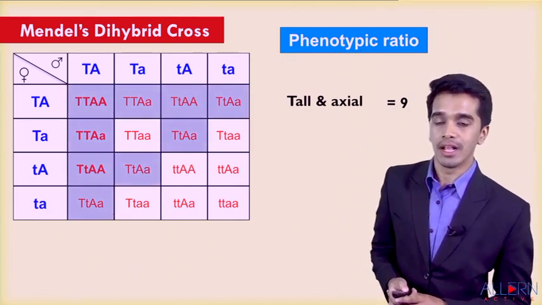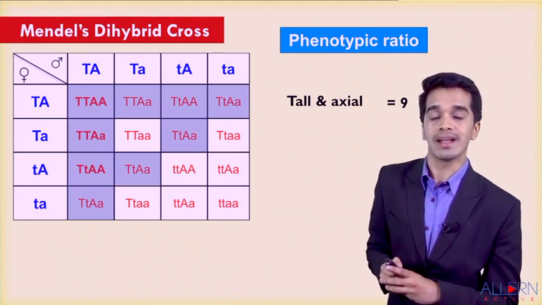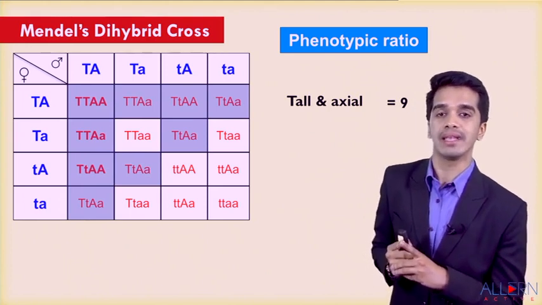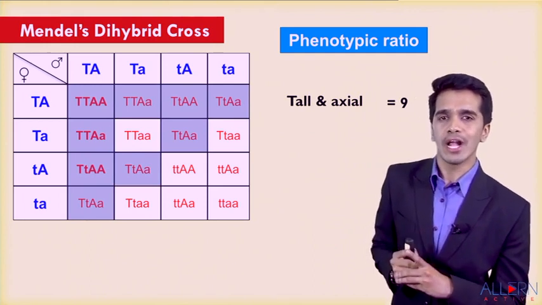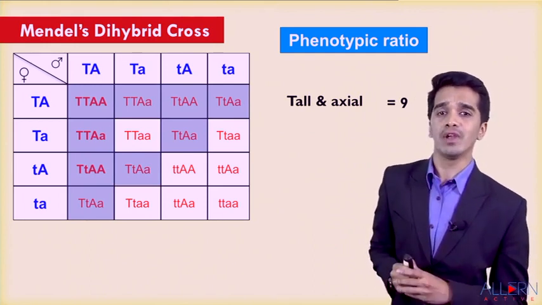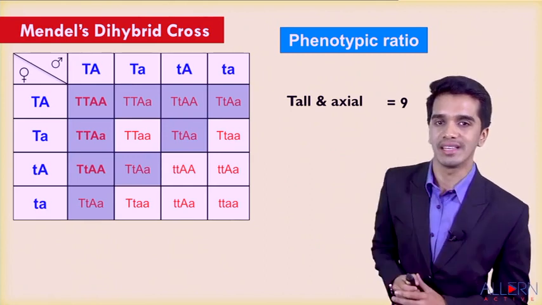If you observe the table, my dear students, can you see those highlighted boxes? Why are these boxes highlighted? Because they contain capital T and capital A. So wherever you see capital T and capital A, can I say that the plant will be tall and axial? If you count the number of boxes, there are 9 boxes.